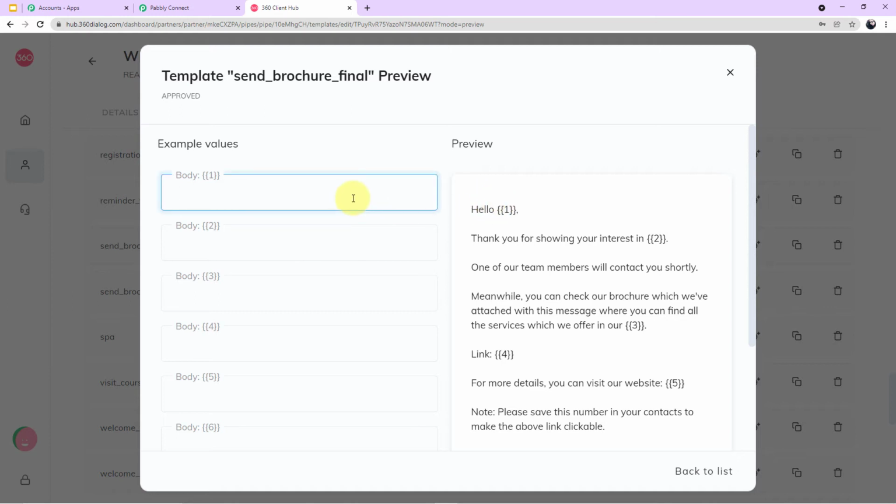So as soon as I enter the name in body field 1, you can see automatically the number has changed to its original value which we have given. Same goes with numbers 2, 3, 4, 5, 6, all the variables. This is just an example to show you. Now guys, it is not important to fix any number of variables. When you create your template, you can keep the variables according to your message or according to your need.